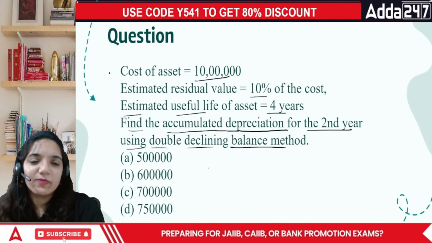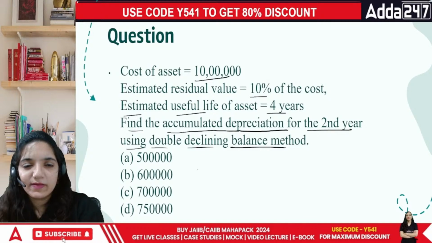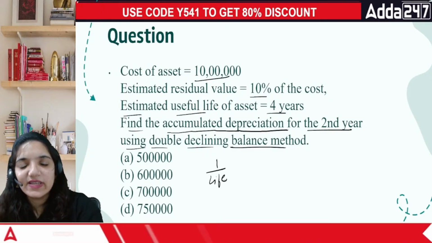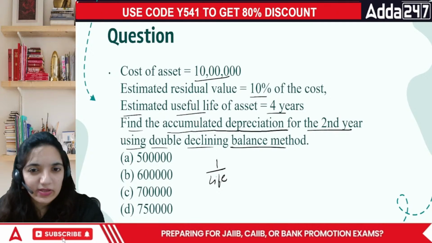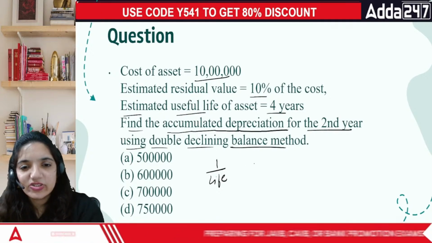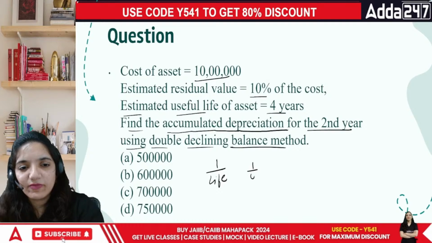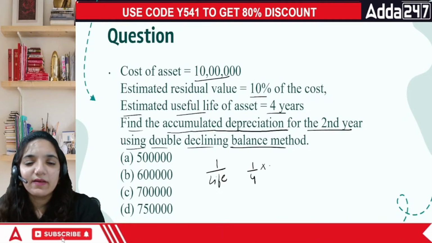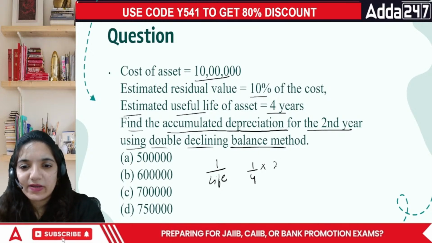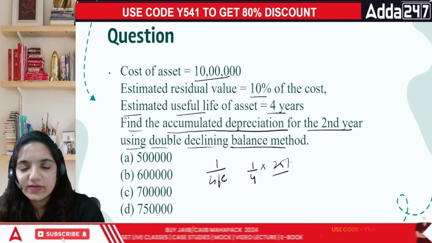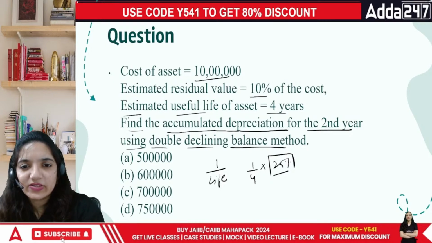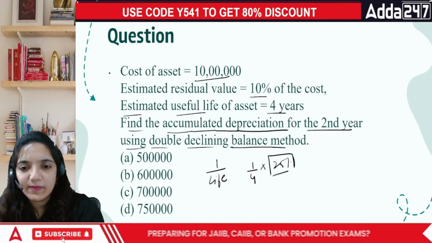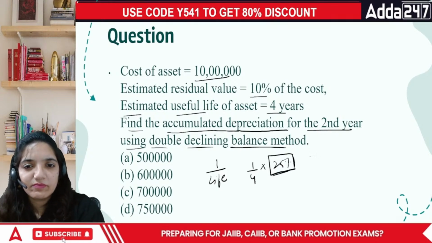Normally when we talk about this area, it is basically 1 divided by the life of the asset is the depreciation that they are charging under this. So that is 1 divided by 4, which is going to be 25%. So that 25% is going to be there every single point of time.